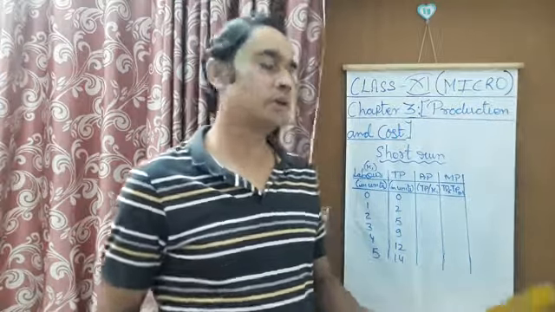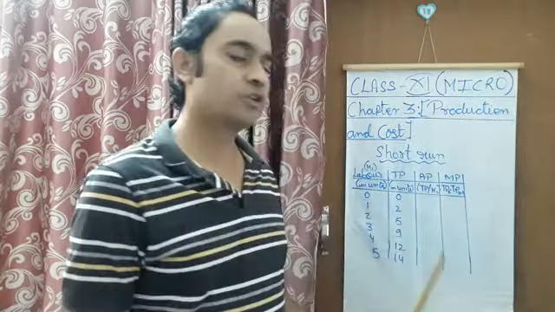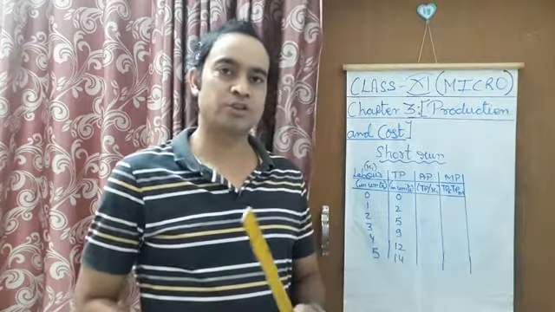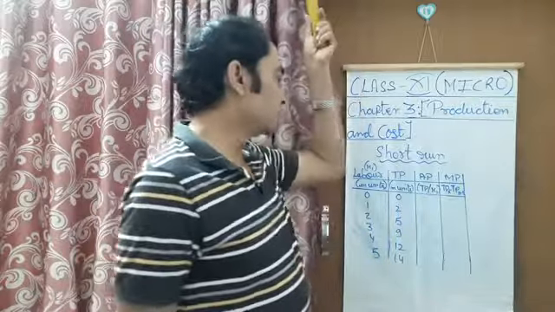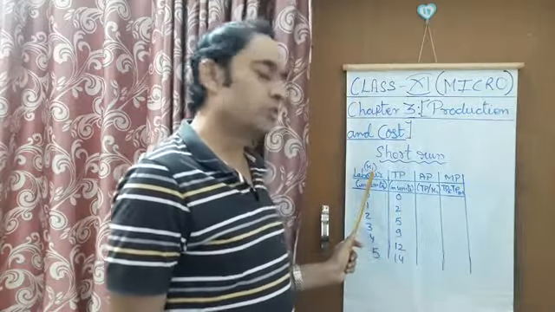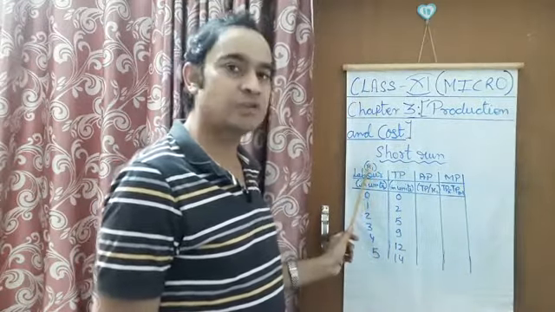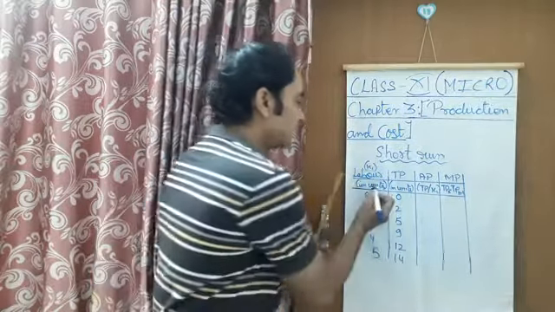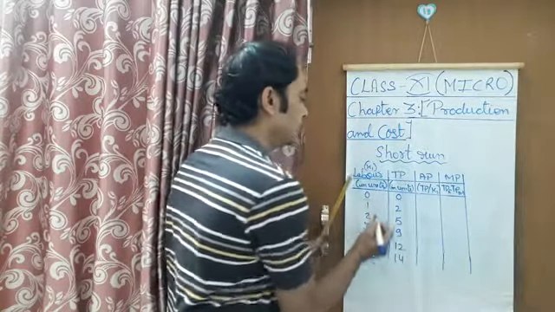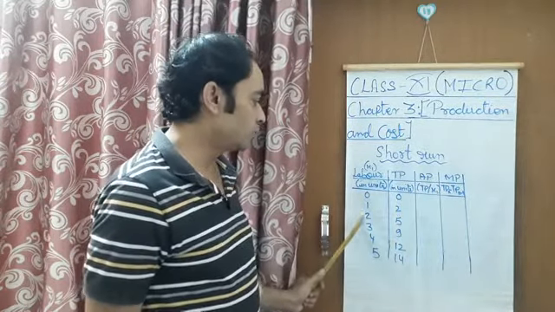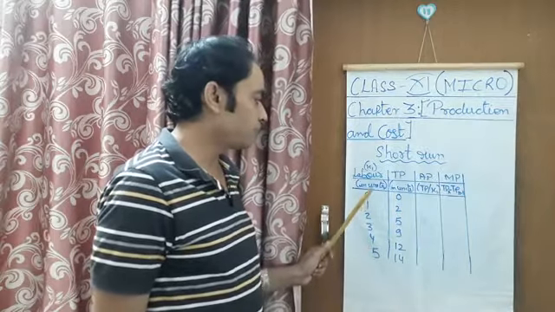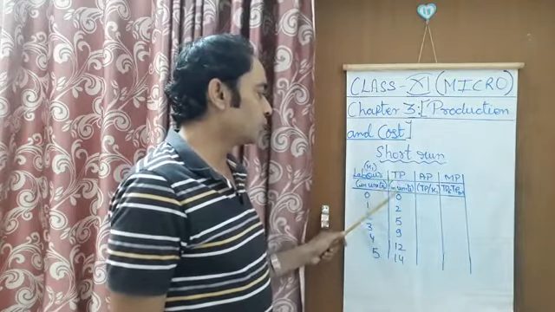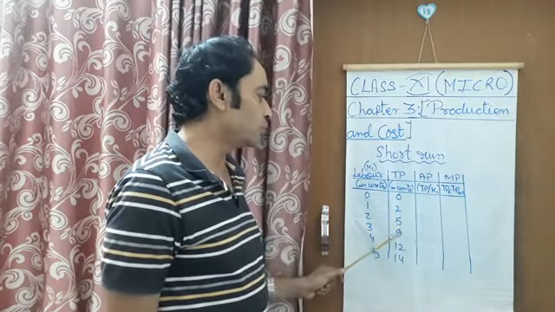So here you can see the table in which we are going to calculate average product and marginal product. In this table, units of labor that we were taking as x1, I have written down x1 here. After this you will see that I have taken units of labor as 0, 1, 2, 3, 4, 5 in whole numbers, and total product is given to you as 0, 2, 5, 9, 12, 14.